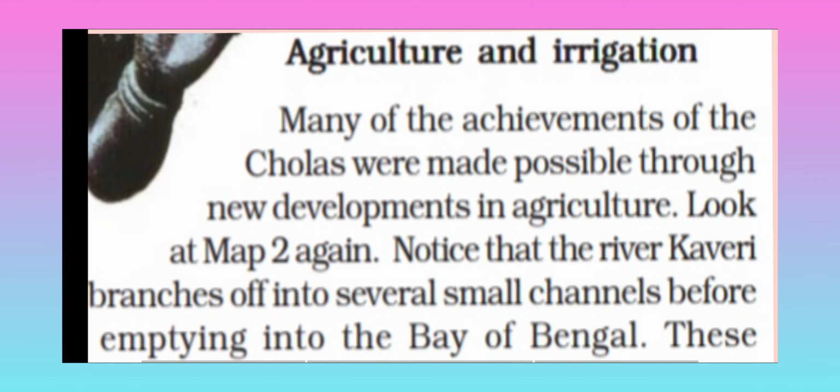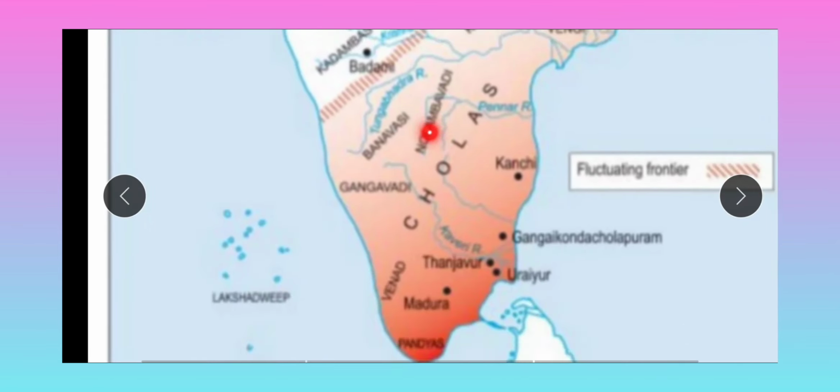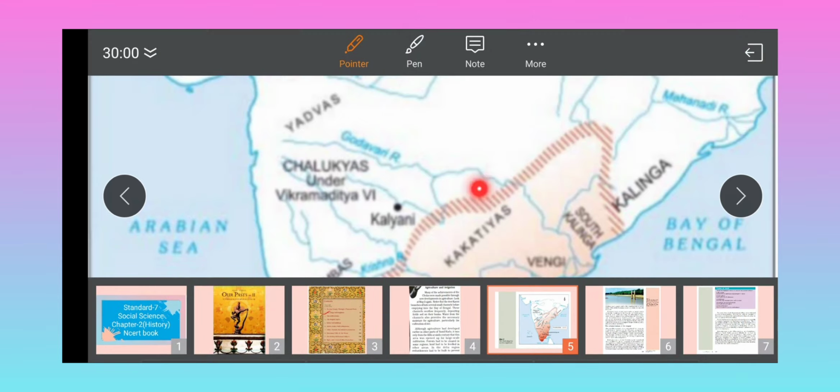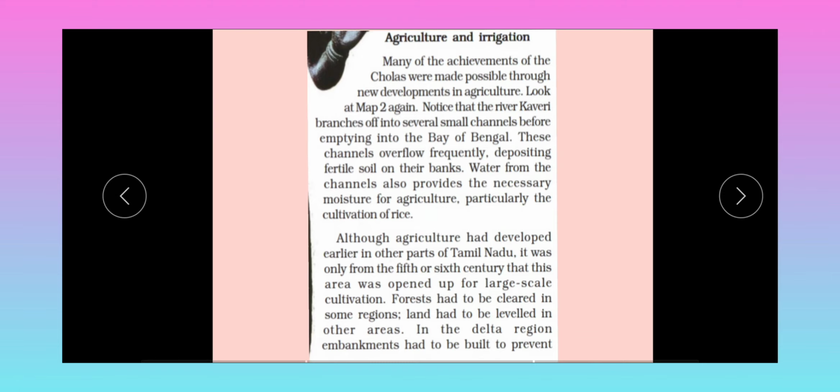Agriculture and irrigation. Many of the achievements of the Cholas were made possible through new developments in agriculture. Look at map 2 again. Just see here in map 2, the small tributaries you can see in blue lines are the branches of the Kaveri.